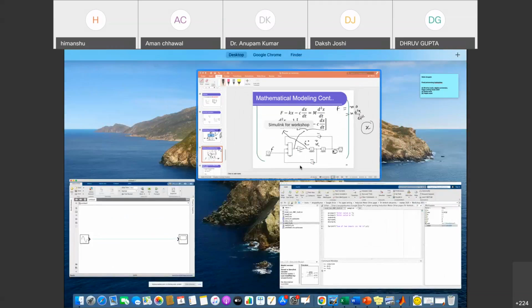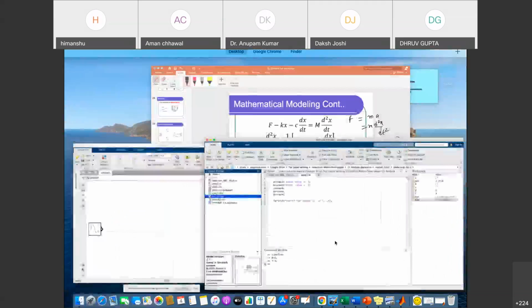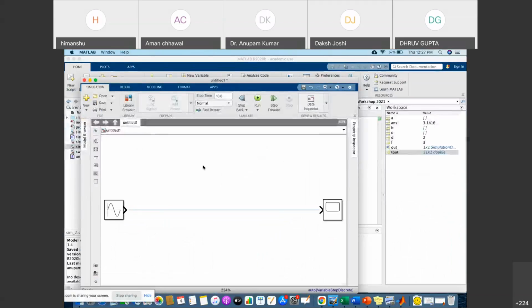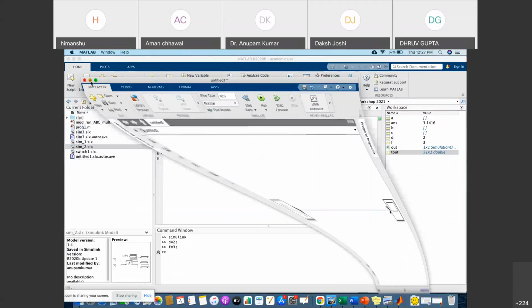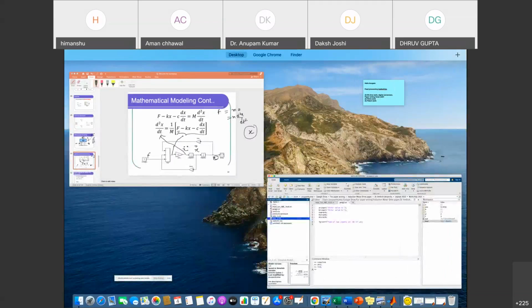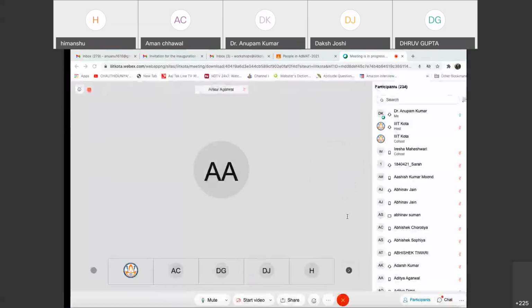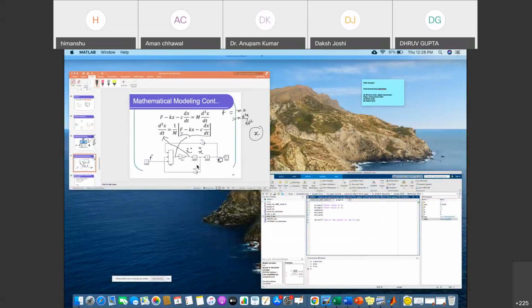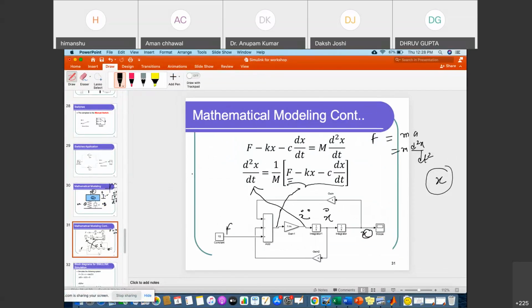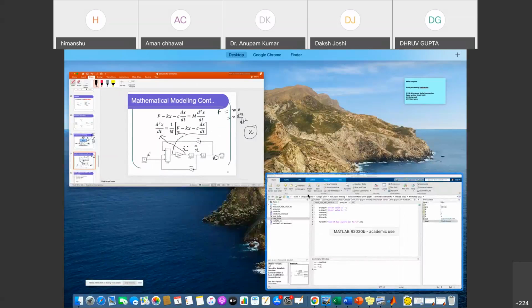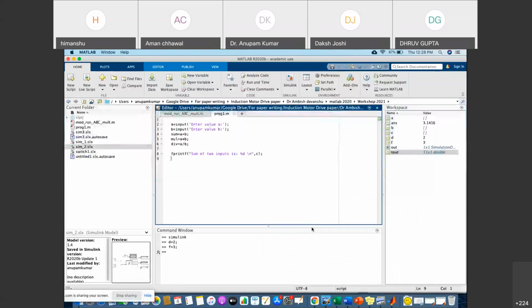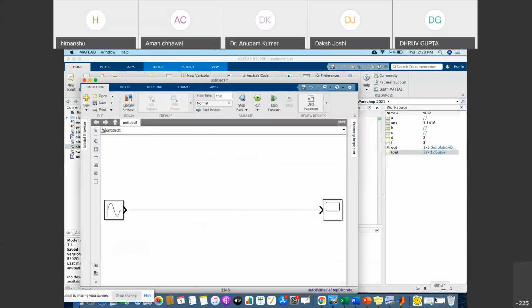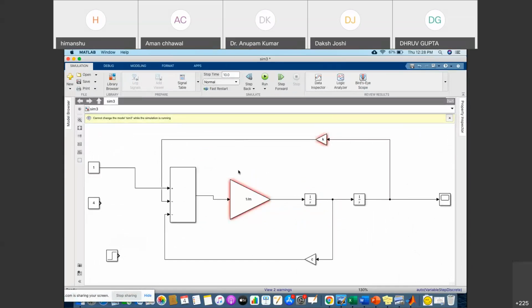So where is it now, where did it go? Oh, we just made one block. I don't know where it is. Okay, here it is.